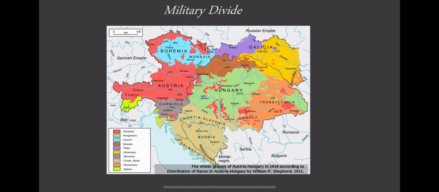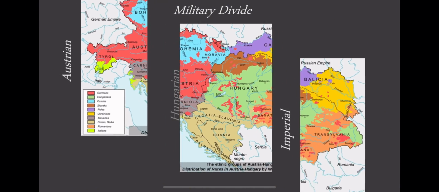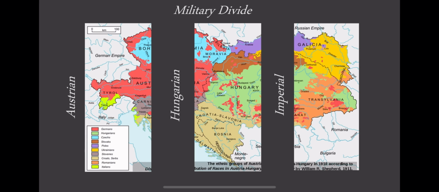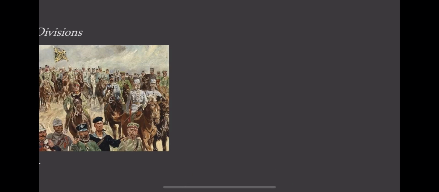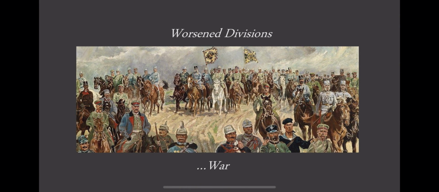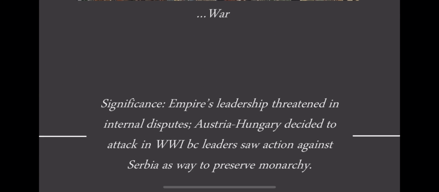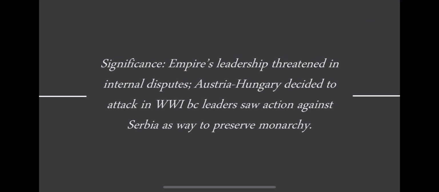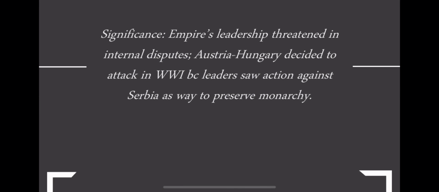Even the military reflected these factors, split into Austrian, Hungarian, and imperial divisions, which struggled with communication and cohesion. Ultimately, these ethnic and economic tensions made the empire politically fragile. When Serbian nationalism rose, Austria-Hungary's leaders viewed war as a means to preserve power and unity. In this way, the empire's internal instability was a significant underlying cause of its decision to go to war and a key factor in igniting World War I.